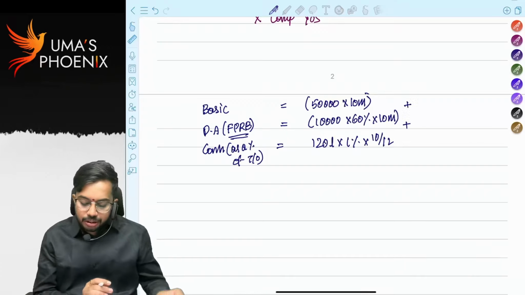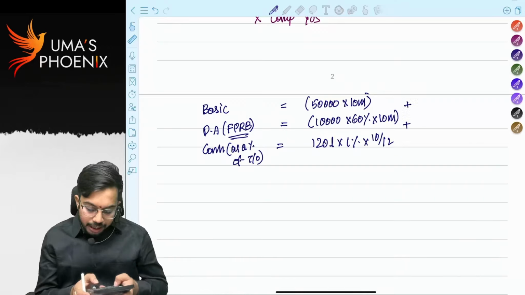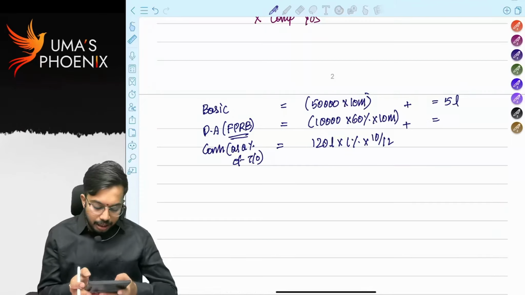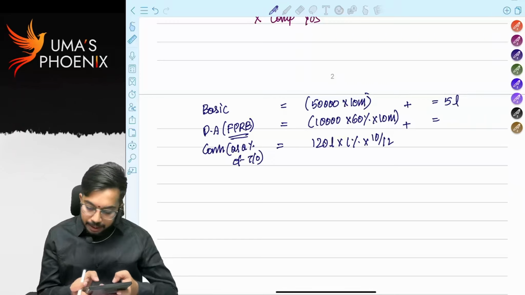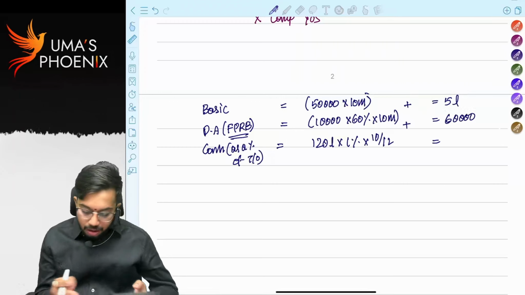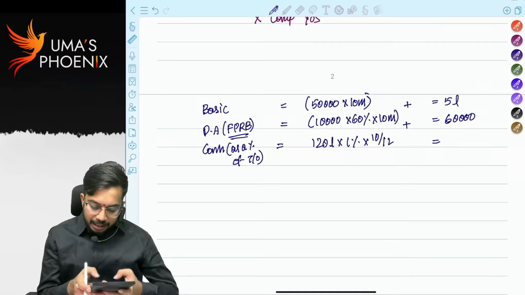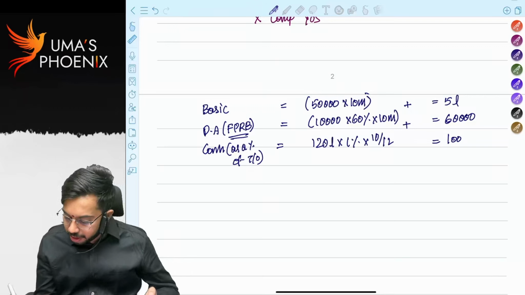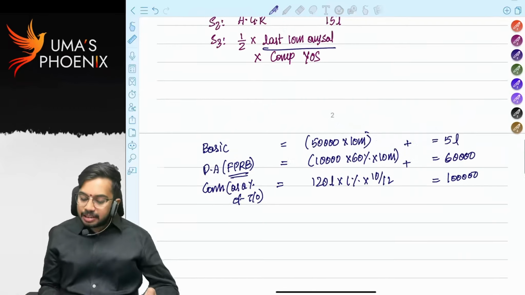How much? 50,000 into 10, it will be 5 lakhs. 10,000 into 60% into 10 months, how much? 60,000. 120 lakhs into 1% into 10 by 12, how much? 1 lakh. So in total it is 6,60,000.